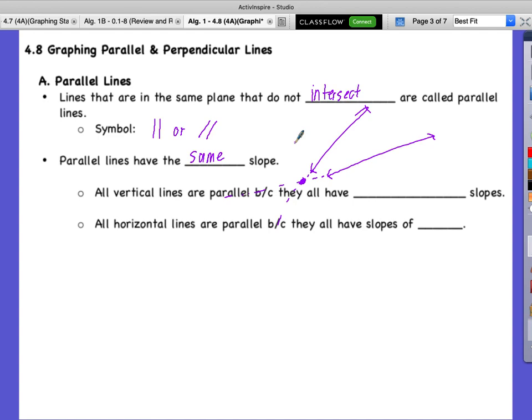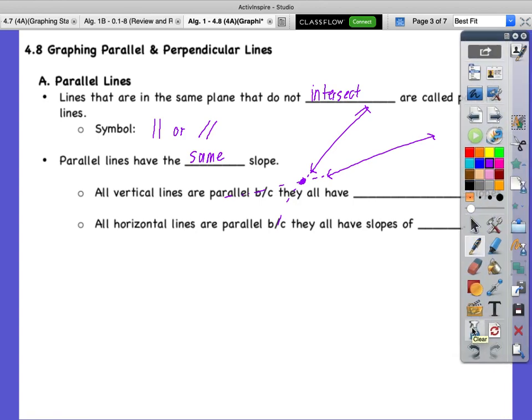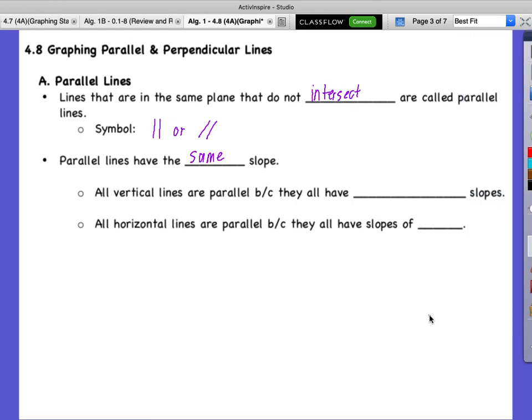So they have to be exactly the same slope, the same increase over time, for them to be parallel or not intersect. Now, all vertical lines, which have an undefined slope, are parallel because they all have undefined slopes. So they're the same.